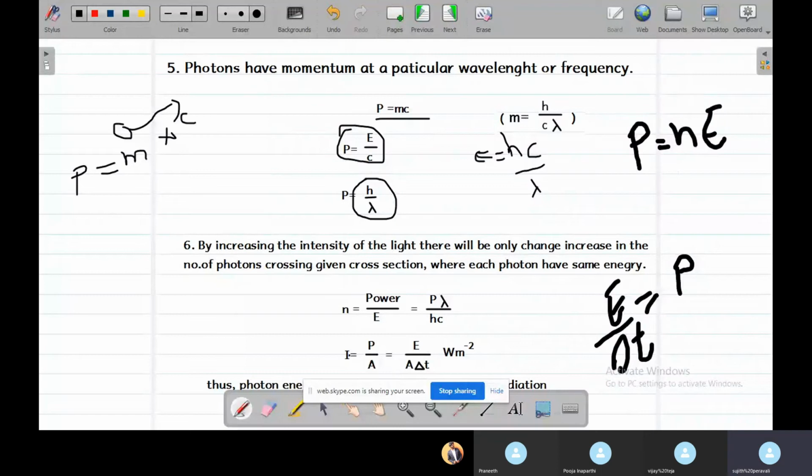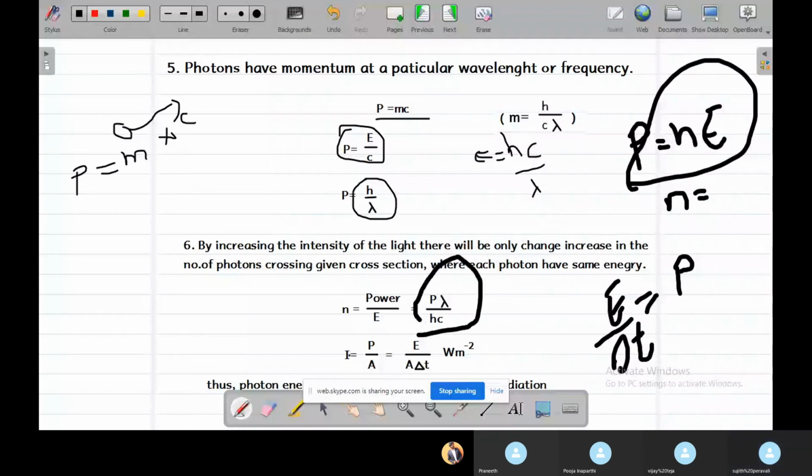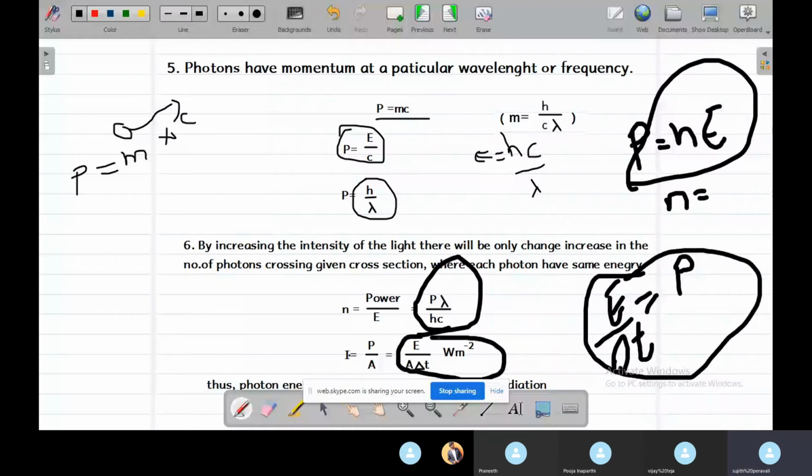So power is equal to n into E, where n is the number of photons and E is equal to hc by lambda. By placing this in intensity, we get intensity equal to n E by A into change in time, which is usually in watt per meter square.